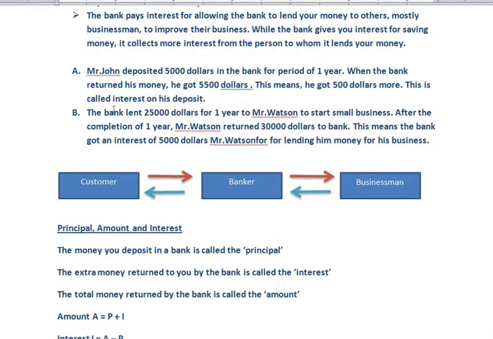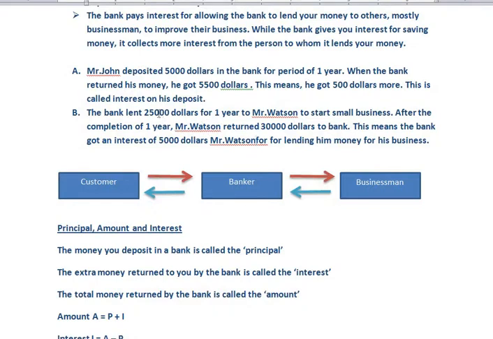On the other side of the picture, what happens is that the bank lent $25,000 for 1 year to Mr. Watson. Mr. Watson is a small businessman. After the completion of 1 year, Mr. Watson returned $30,000 to the bank. This means the bank got an interest of $5,000 for lending him money for his business.